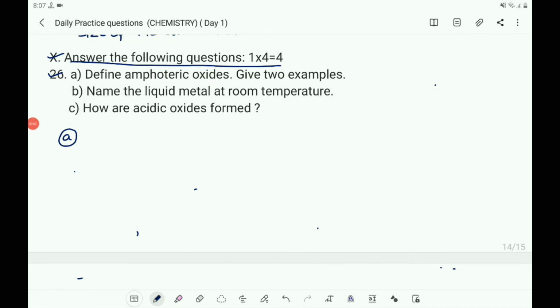One more oxide is aluminium oxide. Aluminium oxide reacts with hydrochloric acid to give the salt aluminium chloride together with water, and also the same aluminium oxide reacts with the base sodium hydroxide to give sodium aluminate, which is a salt, together with water. So you can give the examples for amphoteric oxides, zinc oxide and aluminium oxide. Now let us write.